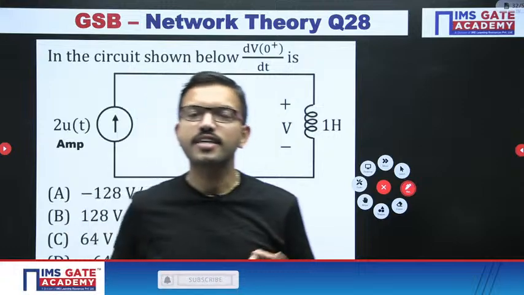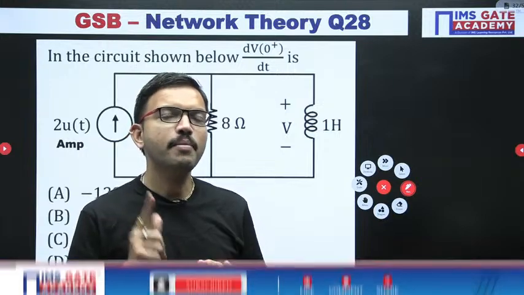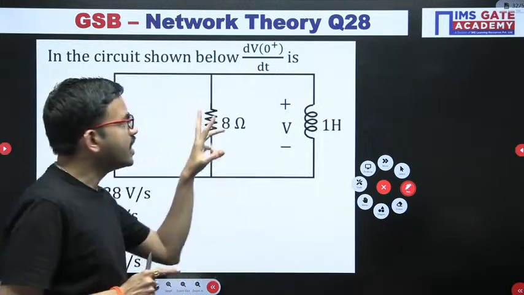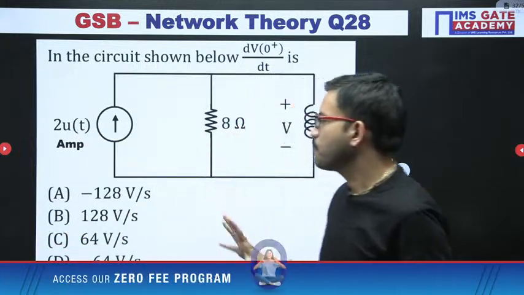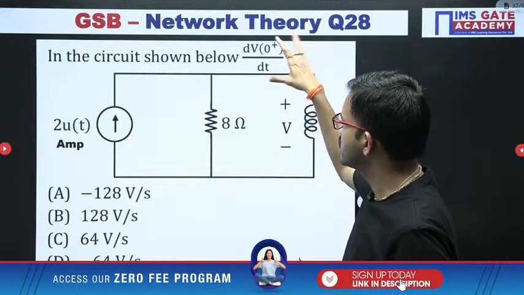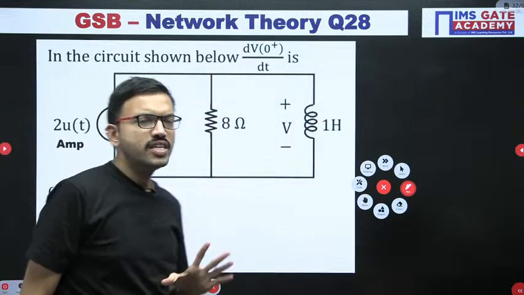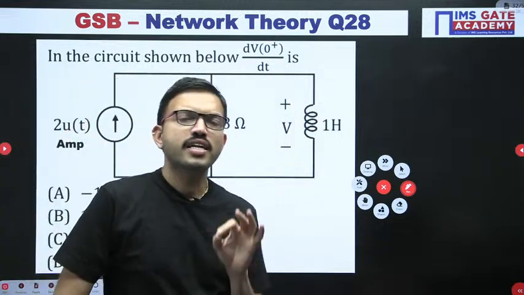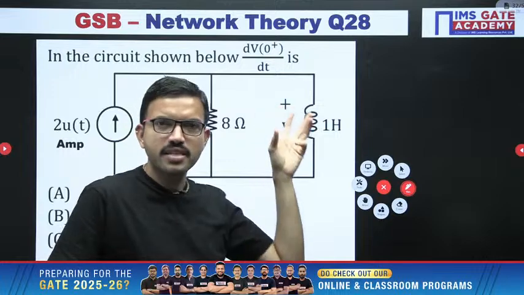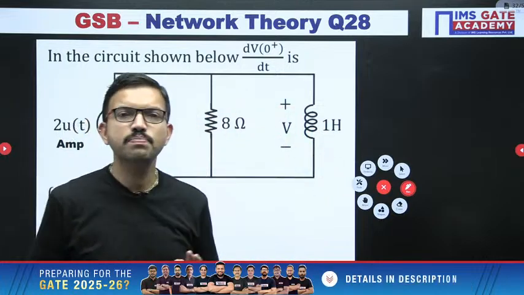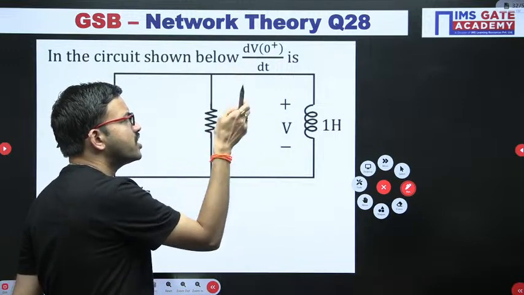But that concept might be okay with respect to maths or any other subject. Coming to the network theory subject, that way of solving is not at all correct, because whatever differentiation they are asking, either first order or second order, in the majority of the questions definitely you will be getting other than 0. But how to see this particular question, even though they are asking like that, it is very simple.